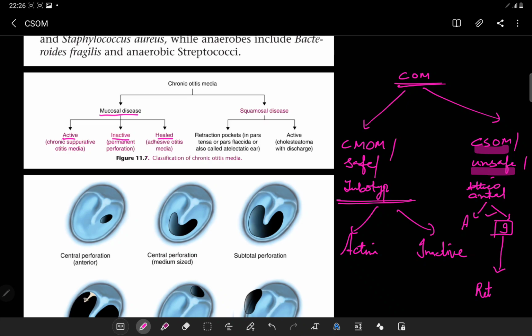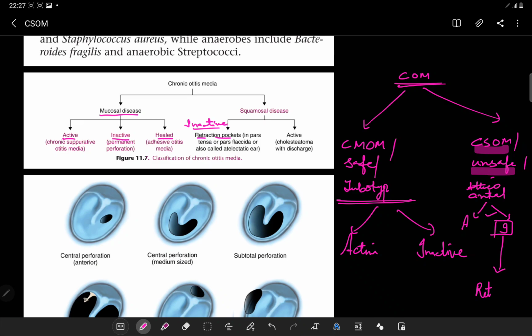That is, in case of the inactive disease, you are going to get a retraction pocket. So during this inactive stage disease, when there is a retraction pocket, you can just excise out this retraction pocket, or we have to regularly cleanse this retraction pocket so that there should not be any debris of the squamous keratinized epithelium, so that it can lead to that recruitment of macrophages and that bone erosion processes. So basically that is the inactive disease. You will see on otoscopic finding that there is a retraction pocket. Yes, you are saying that the patient is suffering from chronic squamosal otitis media, but it's an inactive disease.